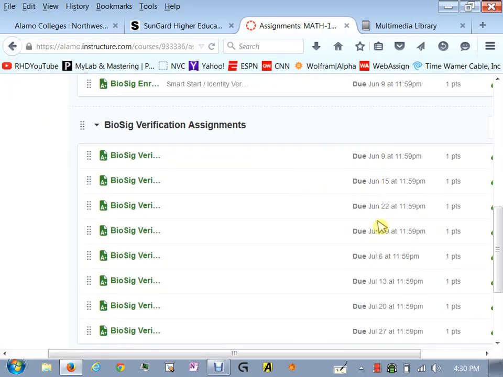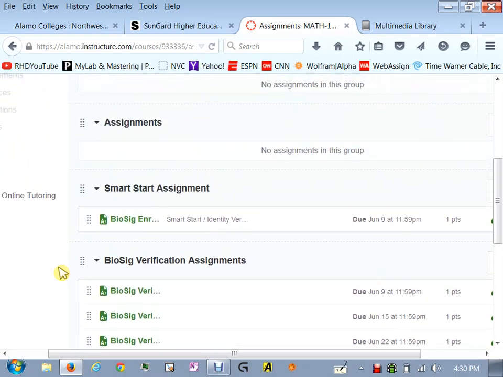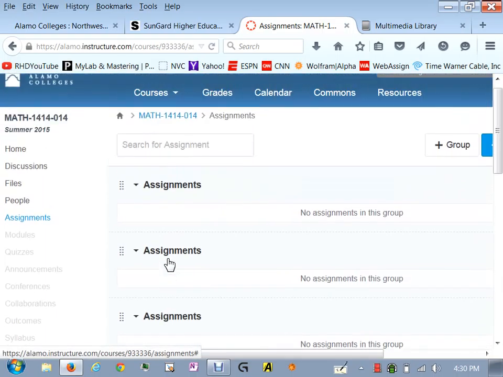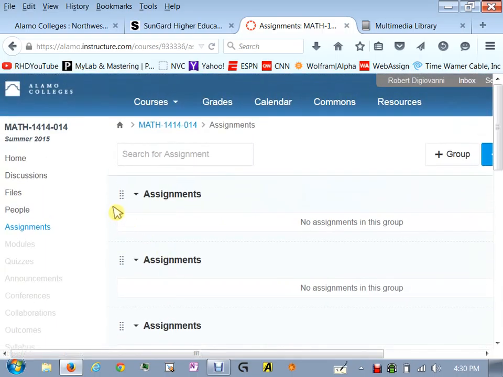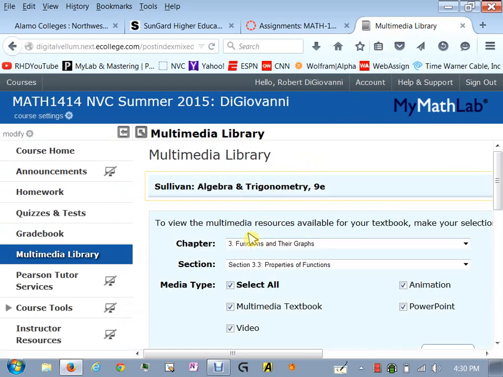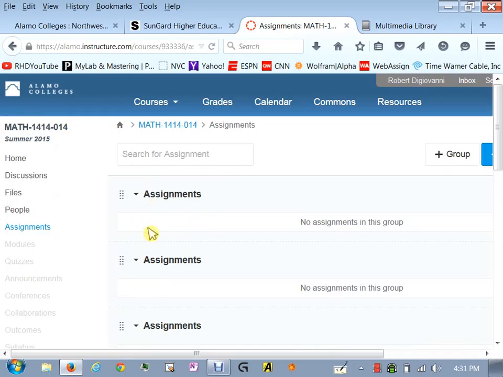You just have to make sure you do it by these deadlines. So please keep track of that, because you don't want to miss these. These have to be done. If you do not do the BioSig verifications, you cannot pass this course. It is a district policy that we have to have some form of verification that our online students are who they say they are. Now, I know that this doesn't really stop you from having someone else do the work, so it doesn't really stop people from cheating, but in some way it does verify that at certain points in time, you were the one coming in here and verifying yourself. So it is what it is. Please make sure you do that.